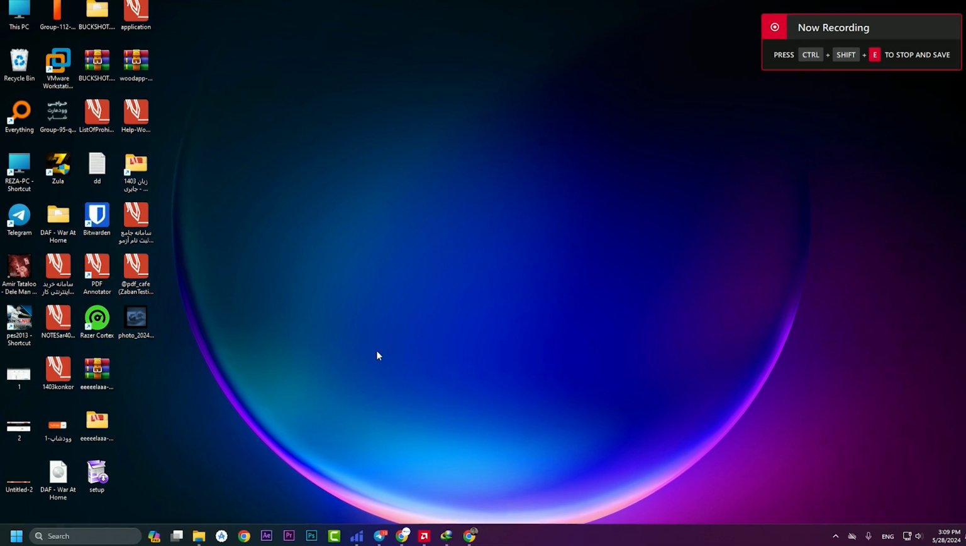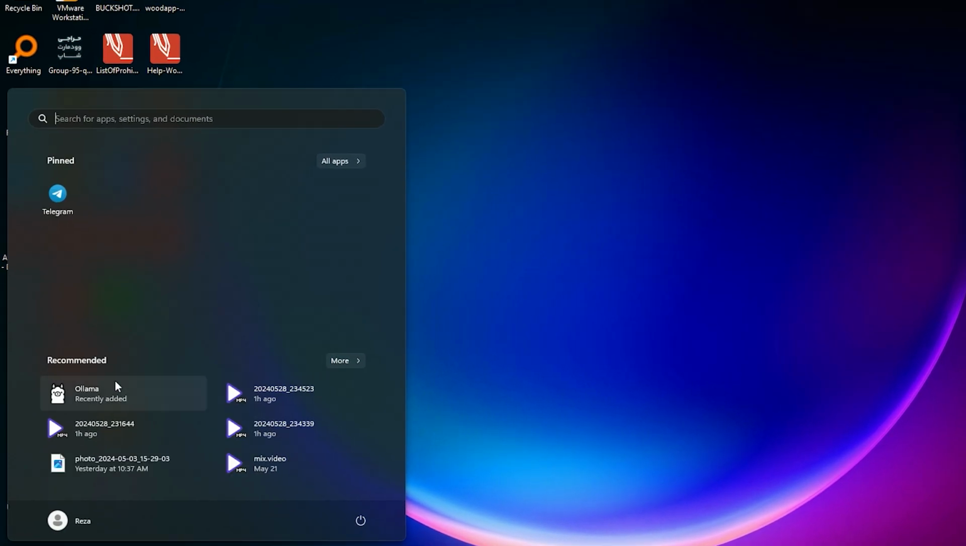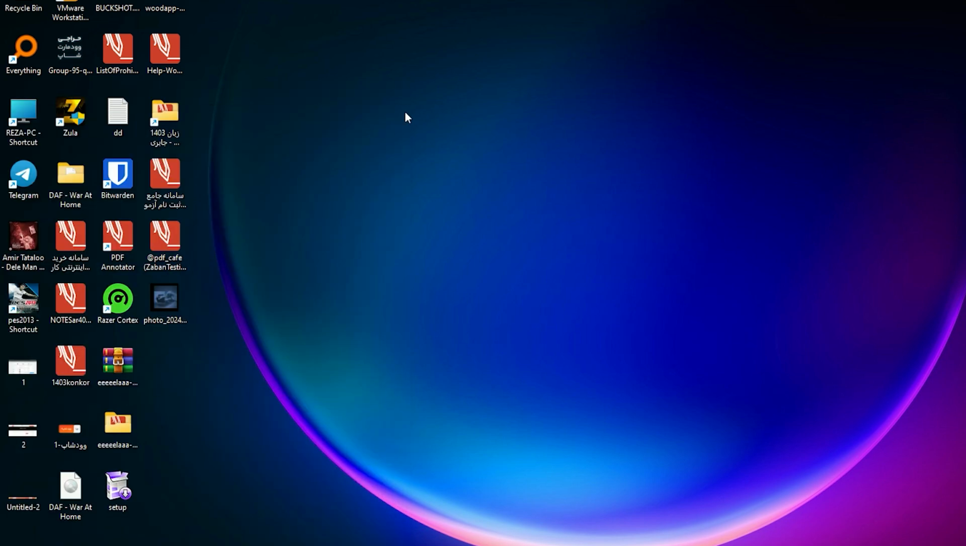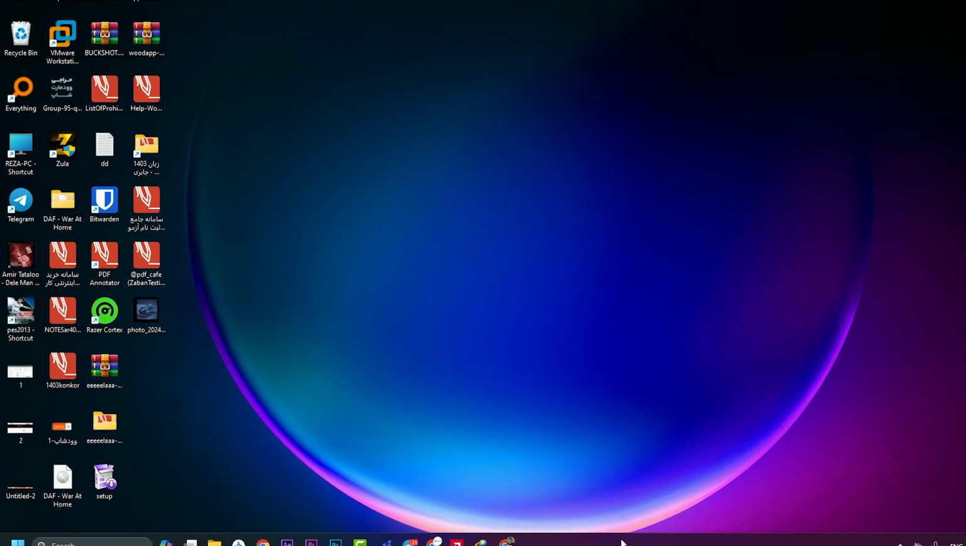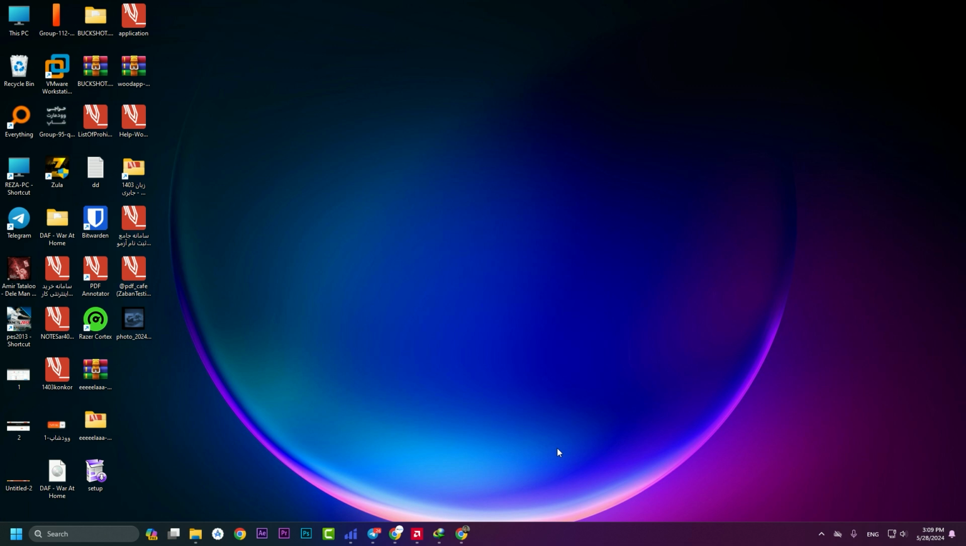After installation finishes, you won't see anything. You will just see the Ollama app is recently added, and if you click on that, nothing will appear, because this part of the software that we installed is just going to run in the background.